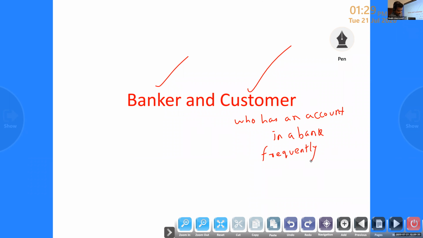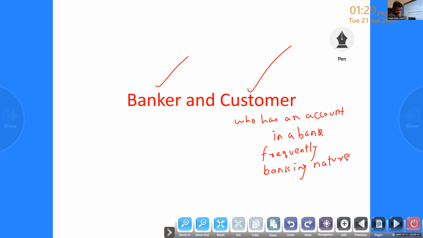Then one more condition is there: the transaction between banker and customer should be of banking nature. Generally, a person who has an account in a bank is known as a customer. Otherwise, any person can become a customer if he fulfills some conditions.